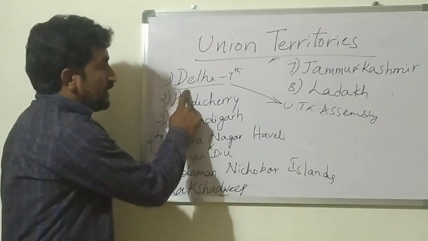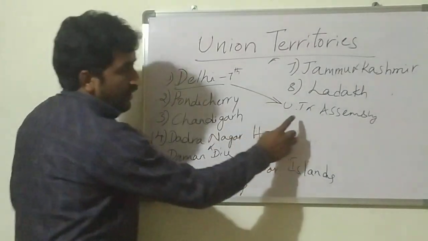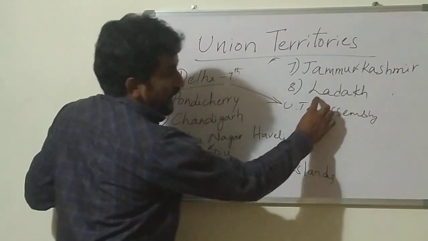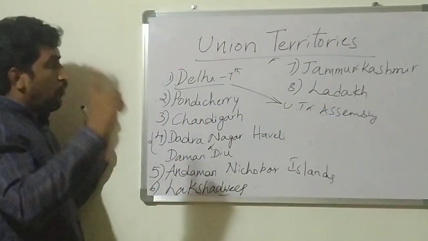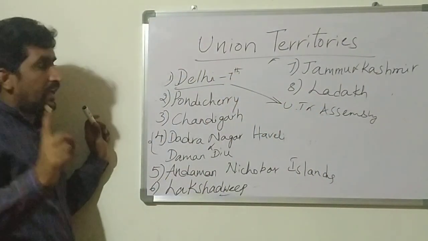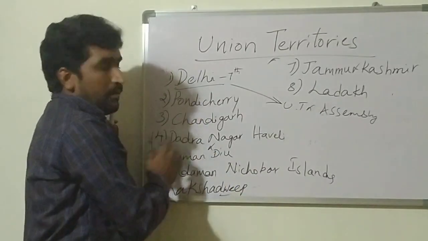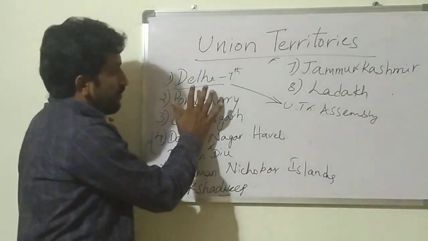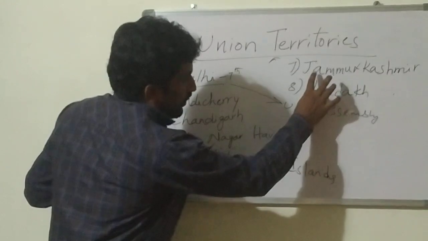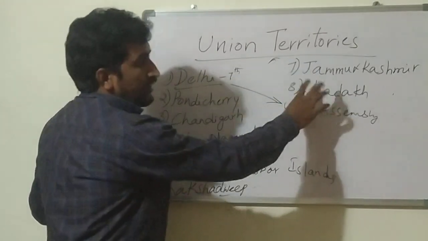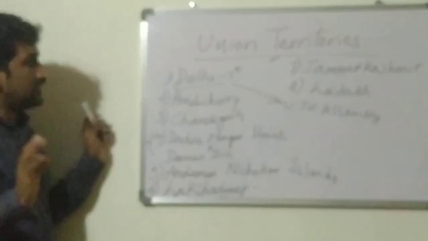So Delhi is the one. Earlier, before Jammu Kashmir and Ladakh became union territories, only one union territory was having the high court. But now, apart from Delhi, Jammu and Kashmir and Ladakh both are having high courts. This is the thing.